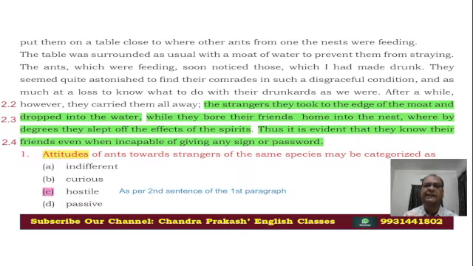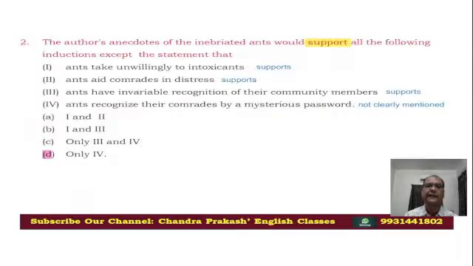"Thus it is evident that they know their friends even when incapable of giving any signs of passwords." So here it is very clear that without having a password, they can recognize. So this is not supporting.